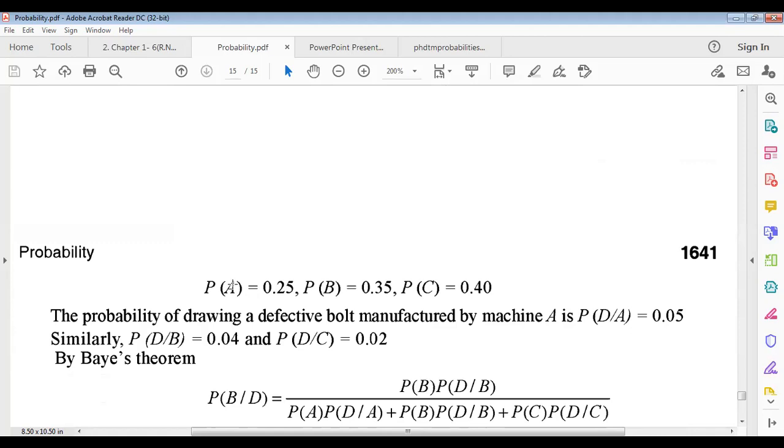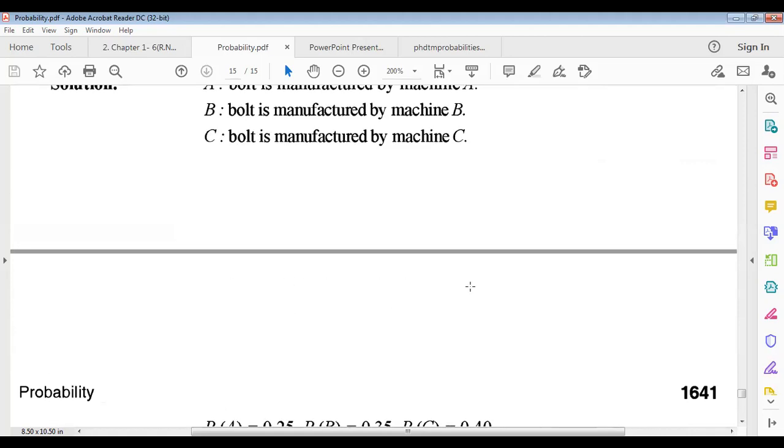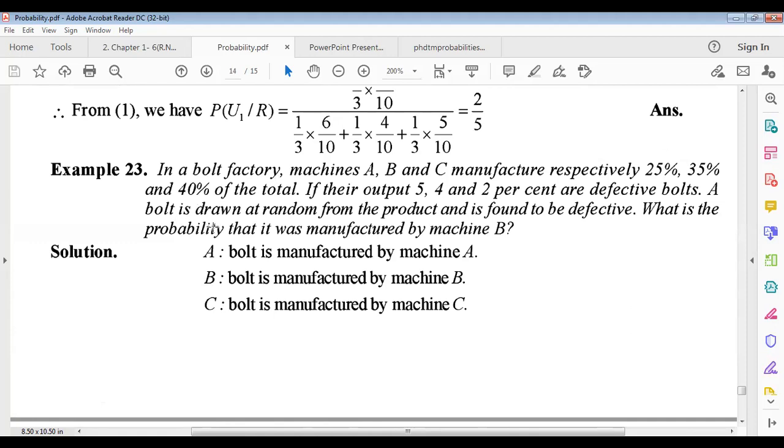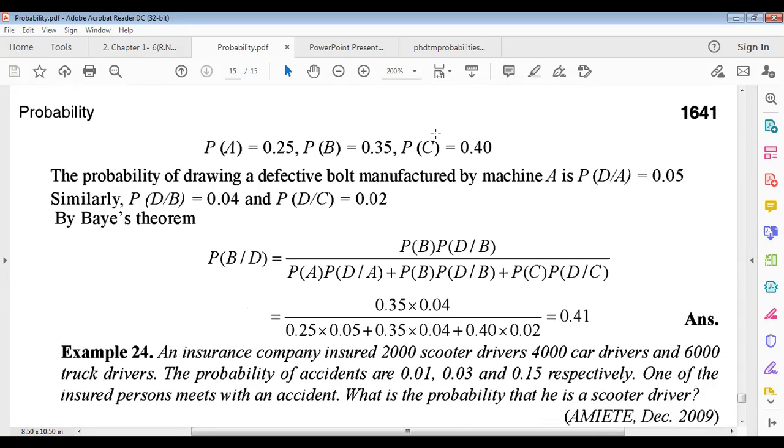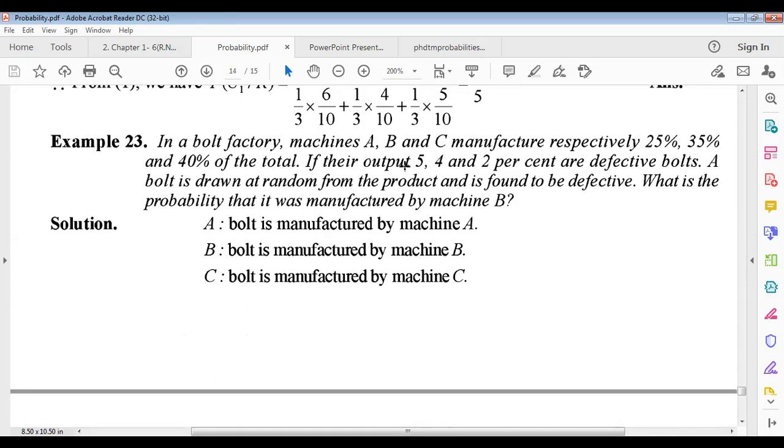So the probability of A is given as 25%, the probability of B is 35%, and the probability of C is given as 40%, which means 0.40. Now the probability of drawing a defective bolt manufactured by machine A is also given as 5%. Okay, 5%.